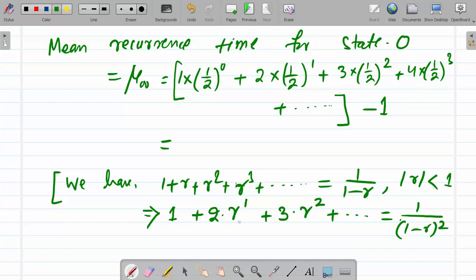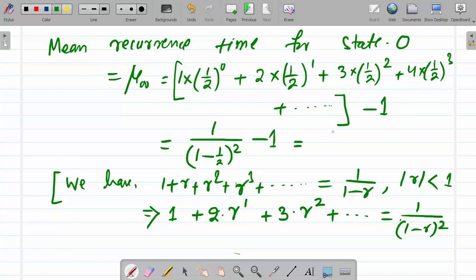Now using r equal to half here, we get this series. If we use r equal to half, then the left side becomes equal to this series. So we can use this formula here using r equal to half. So using r equal to half here, we get 1 by 1 minus half whole square, minus 1.